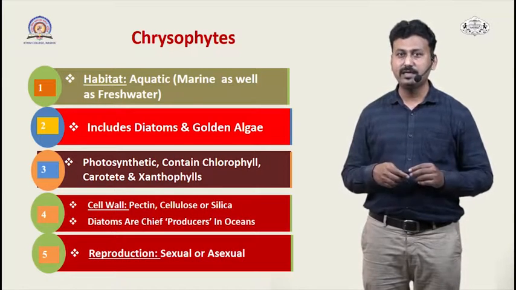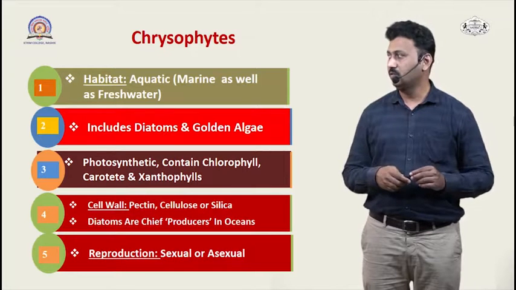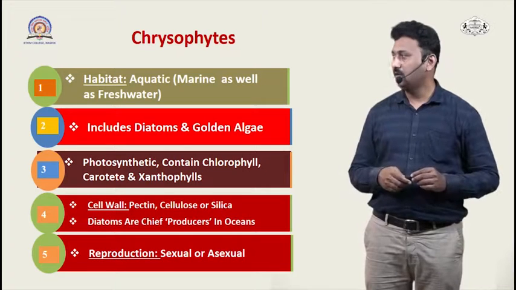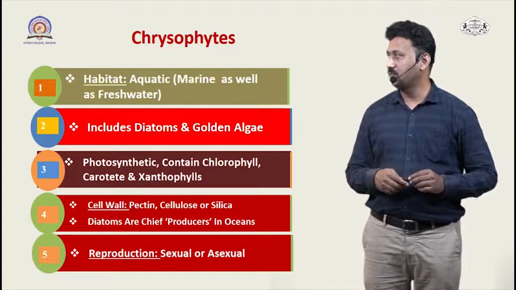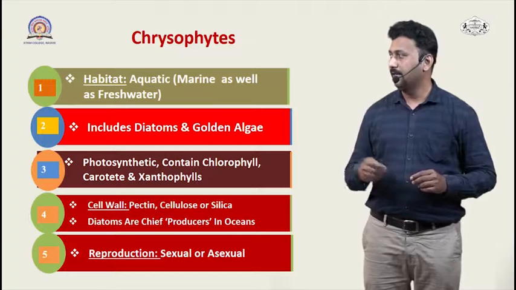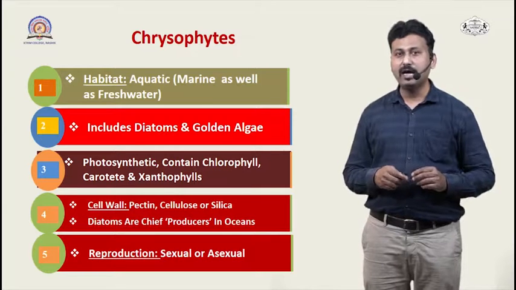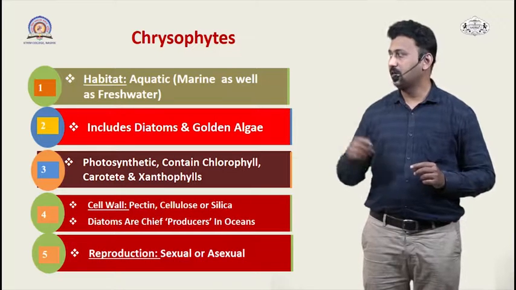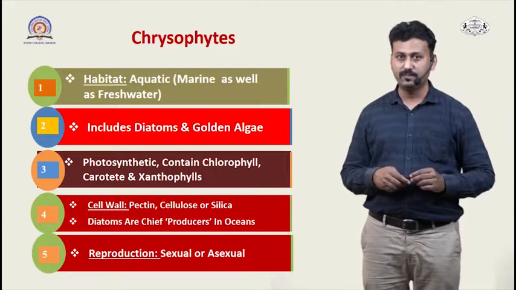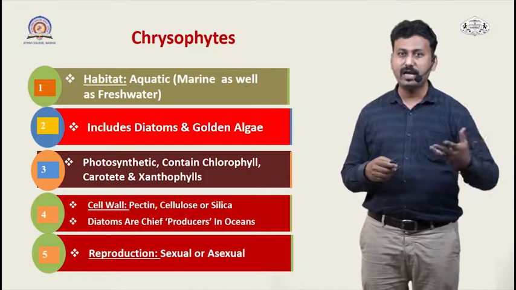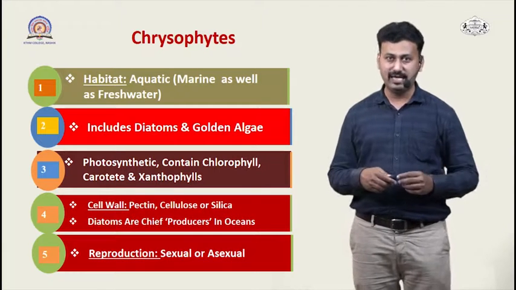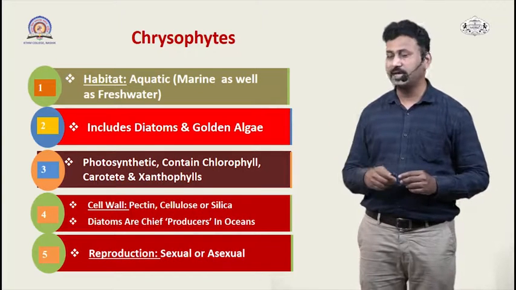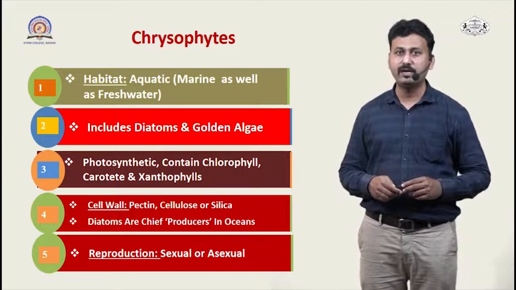These are basically the different types of pigment based on which they get colors. Now if we see the cell wall of these organisms, it is made up of cellulose or silica, and diatoms are the main representative of these organisms which are producers in the oceans. They are present in very large numbers and they serve as food to the entire ecosystem. Now if we see the mode of reproduction, both sexual as well as asexual modes of reproduction are present.